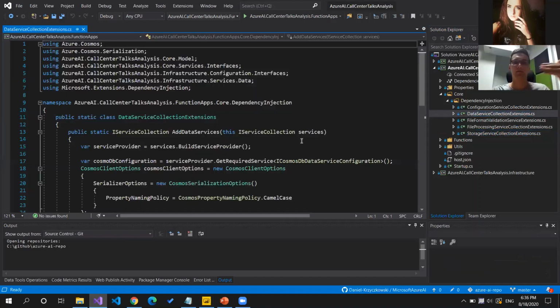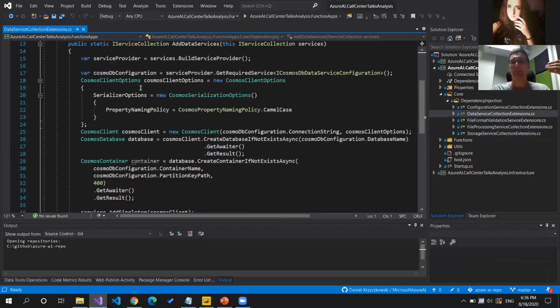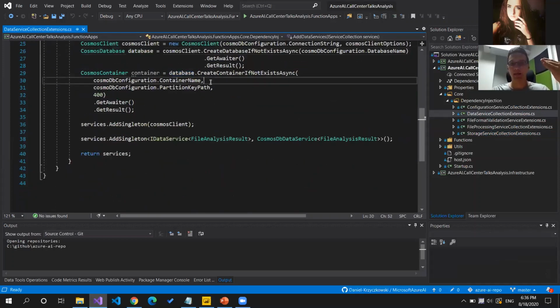The same is for Cosmos DB. You can see that there is a data service collection extension. We are creating the Cosmos client, we are getting access to the database, we are setting containers, so where this data should be stored. And also we are registering this instance as a singleton because it's the best practice recommended by the Azure SDK team.